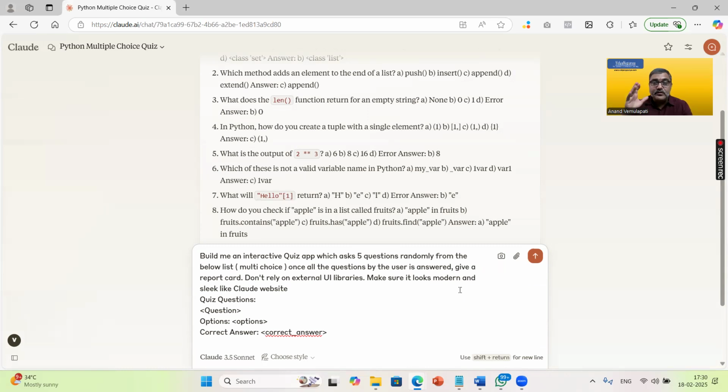I don't need to know what is the JavaScript library, how to select randomly 5 out of 10, all those things. You don't need to know any coding, as I told you. Everything will be done by the generative AI tool itself. It will write all the code for you. It will deploy everything. We are going to see the magic in a few minutes. Just stay with me here.